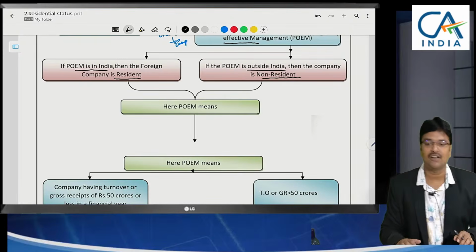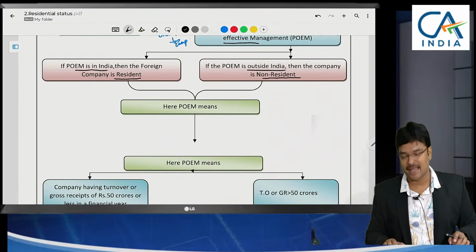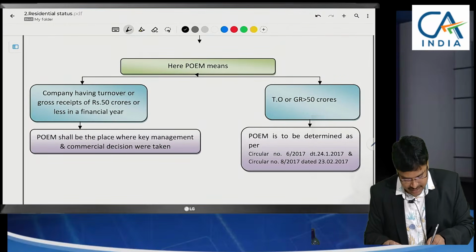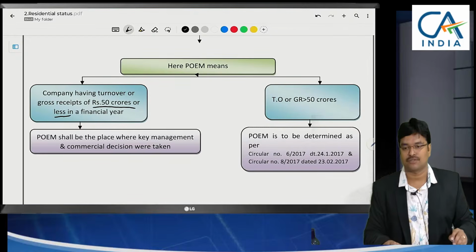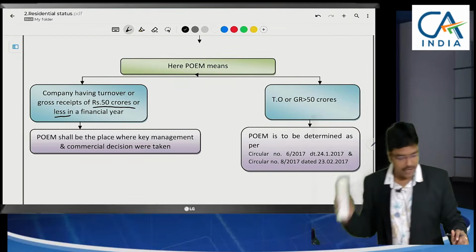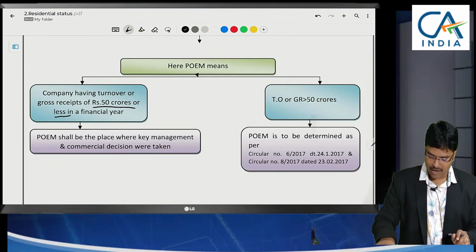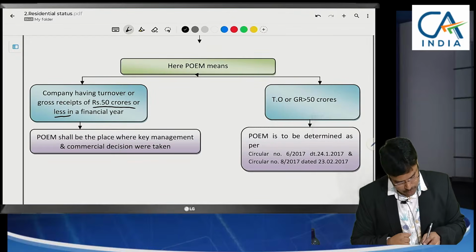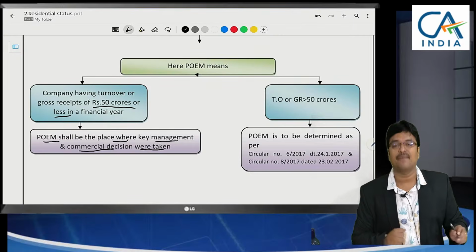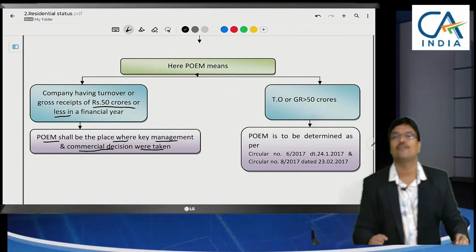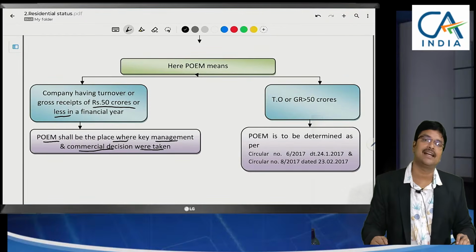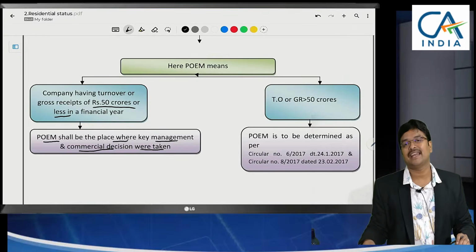So now what we need to learn here is what is meant by the term place of effective management. When the turnover is less than or equal to 50 crores, the place of effective management shall be the place where the key management and commercial decisions are taken. The main decisions form the basis. If key decisions are taken outside India, then the company will be treated as non-resident. If key decisions are taken in India, then resident.